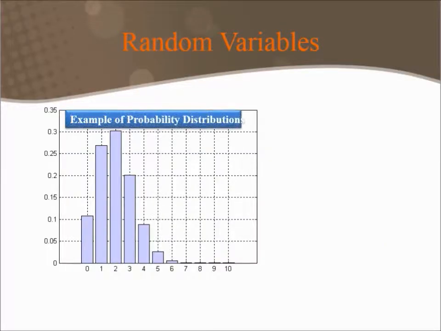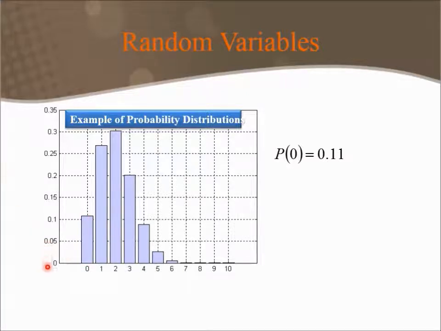Here is one way to describe a probability distribution as a graph. Notice that the probability of 0 is represented by the height here. We might say the probability of 0 would be 0.11.